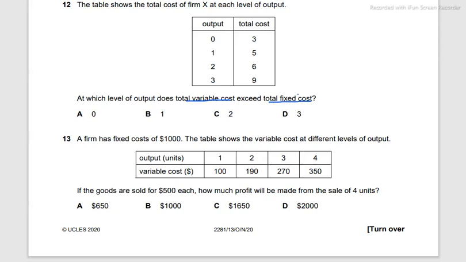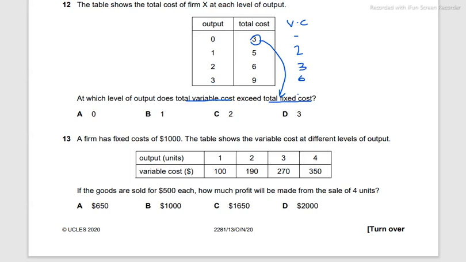And here is the cost that fulfills this definition, and hence it is the total fixed cost. At which level of output does total variable cost exceed? So we're going to make a separate column of total variable cost. Here it's none. Here it is 5, take away 3, it's 2. Here it's 3. And here it is 6.